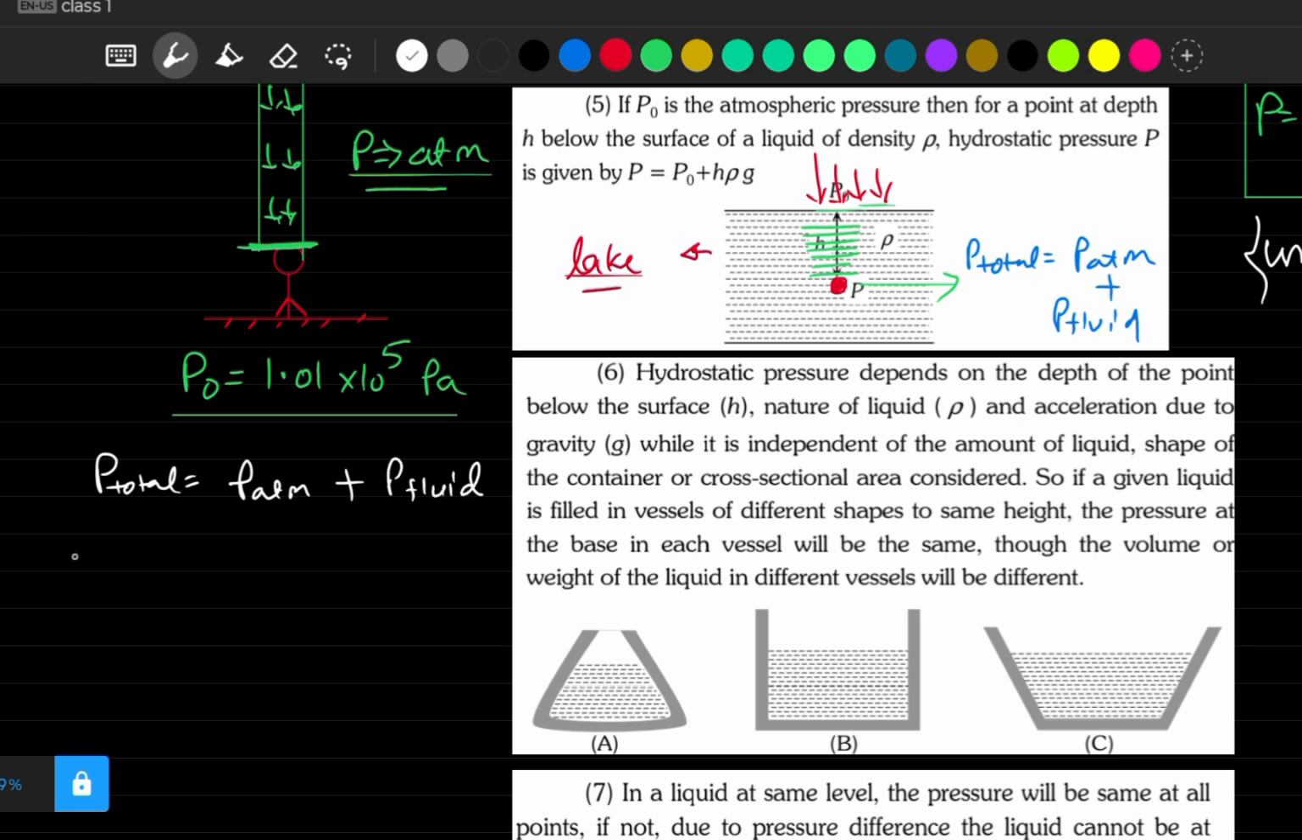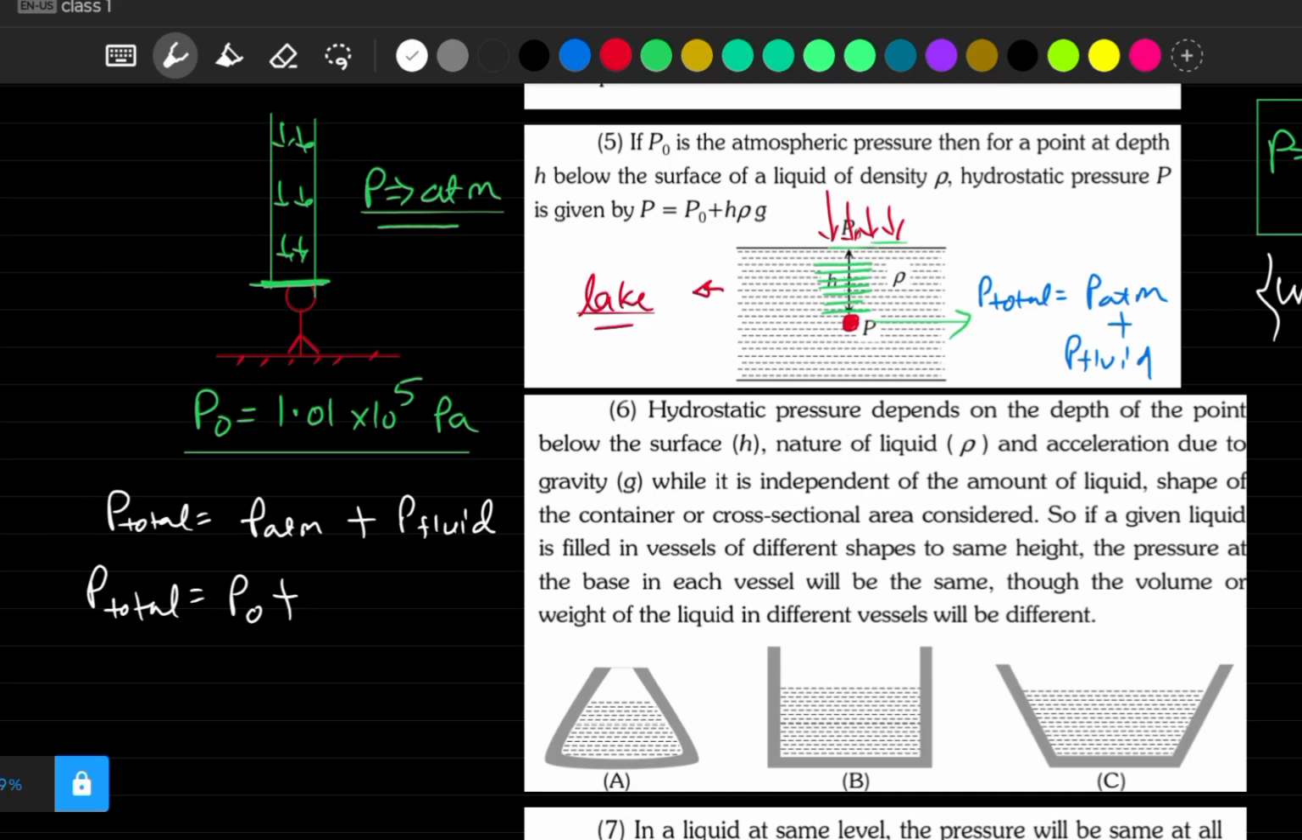Now what is P atmosphere? We already know that we can write it P naught, and its value is almost 10 power 5 Pascal. Now what is P fluid? Let's say the density of this liquid is rho, and we already know gravity is g, and this point P is at h depth from the surface of the lake. So this will become rho g h.